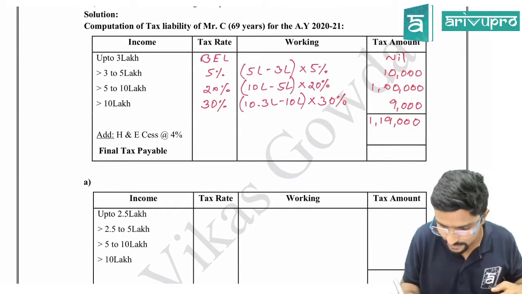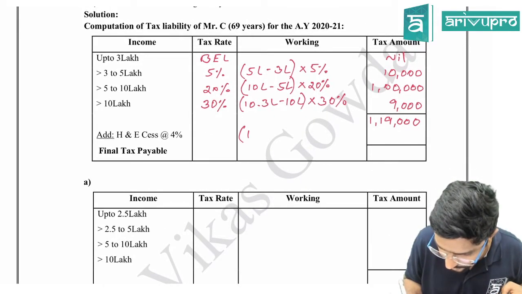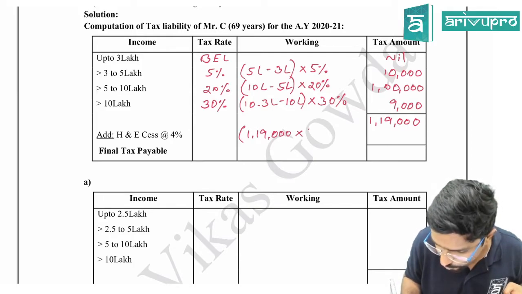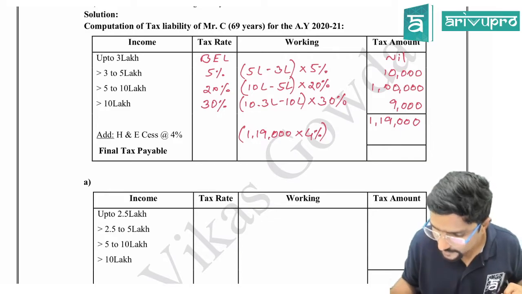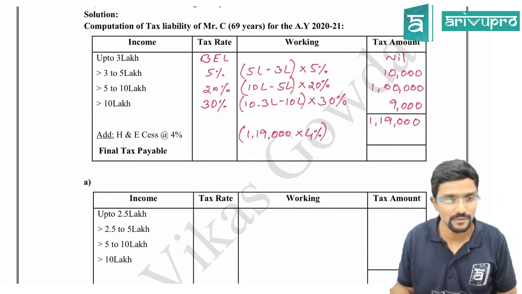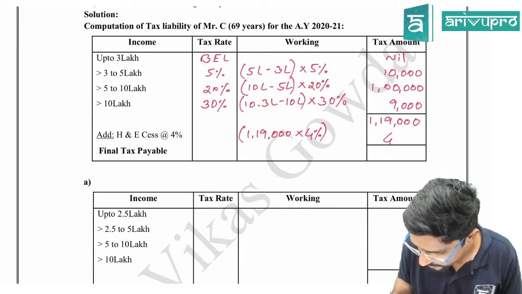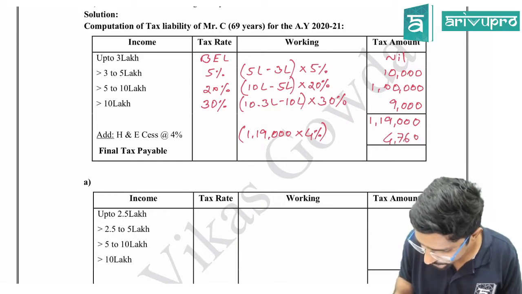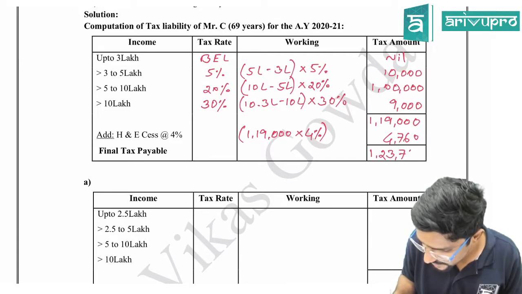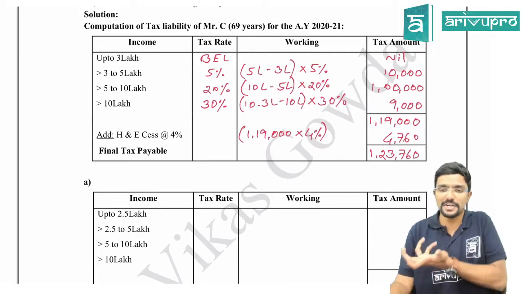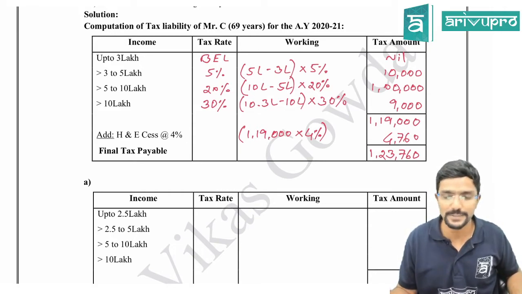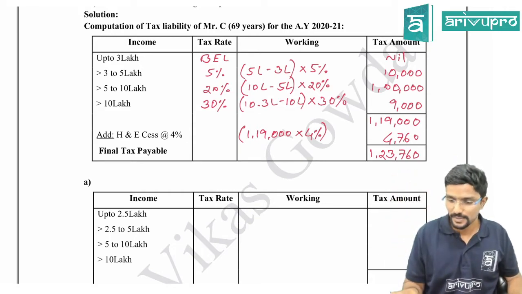On what figure, sir? Please be careful. On what figure am I calculating? 1,19,000 into 4%. How much? Figure 4,760. So it comes to 1,23,760. No need to round off because it is already a rounded figure. 760. Guys, take down. 1,14,000, na? Why 14? Did you reduce it?